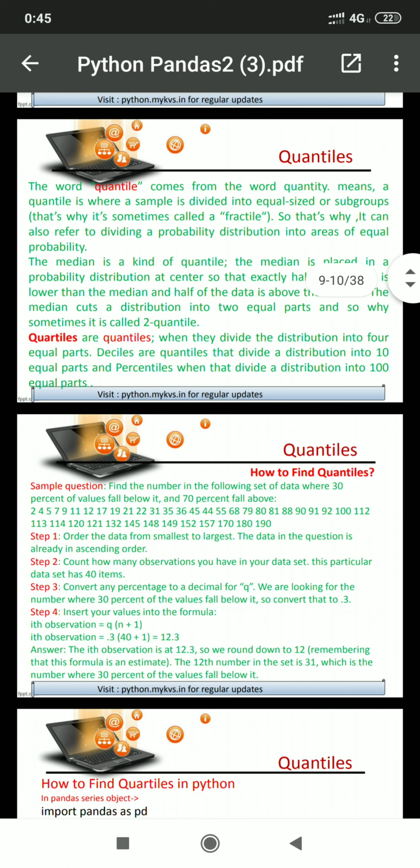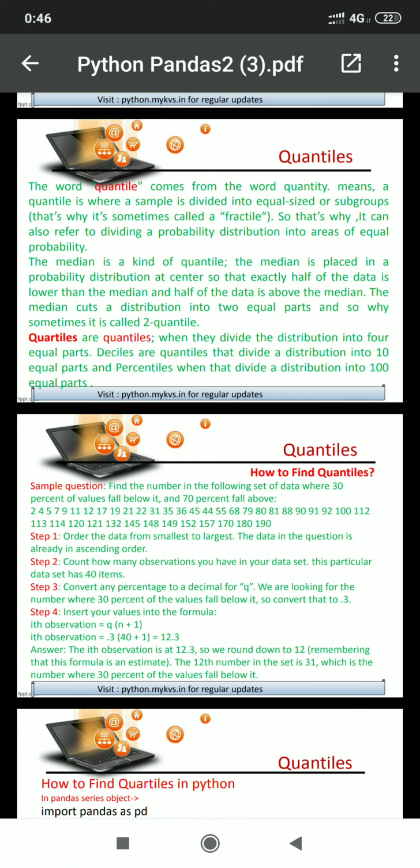We are having data here: 4, 5, 7, 9, 11, 12, 17, 19, 21, 22, 31, 35, 36. Look at this example. These are the marks of some students. Now we want to find out the marks of the center position, that is the median. How can we find the marks at the center position?